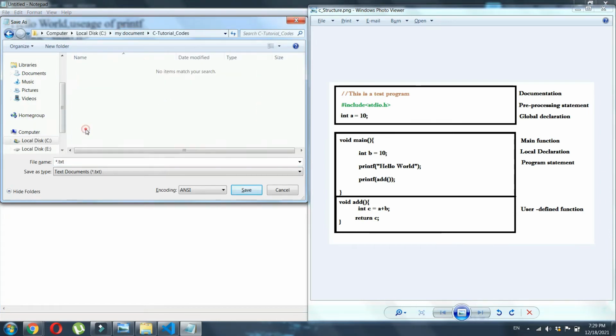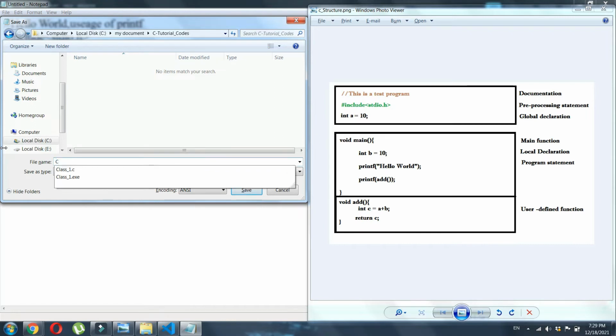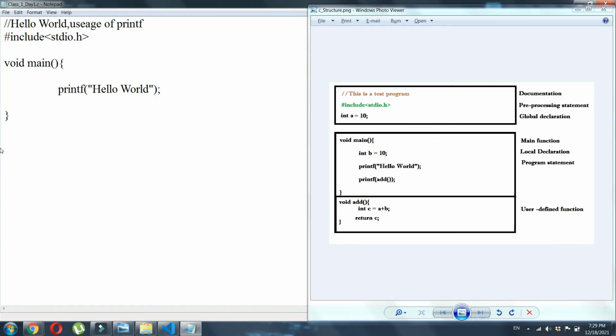Coming to my documents, I have found a specific folder where I will create all these programs and save them. Since this is class 1, I am going to name it class 1 day 1. Okay, now I am going to save this file.